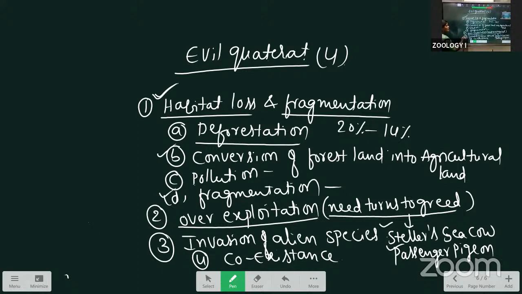Clear? Next is the invasion of alien species. A new species is called an alien species. We introduce a new species to a natural habitat. That time natural organisms will die. For example, some fishes were introduced into Lake Victoria.